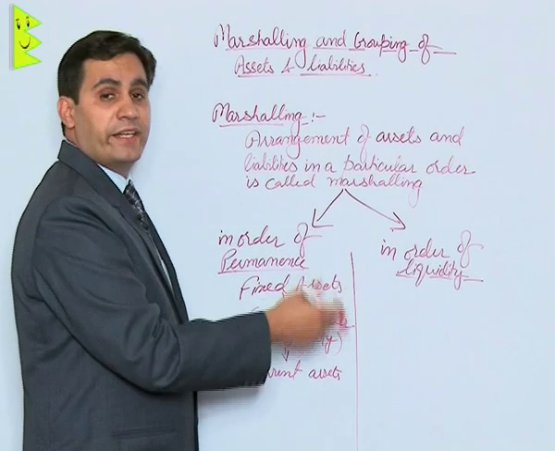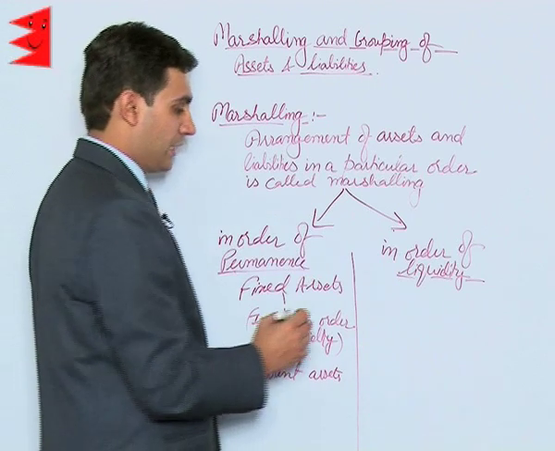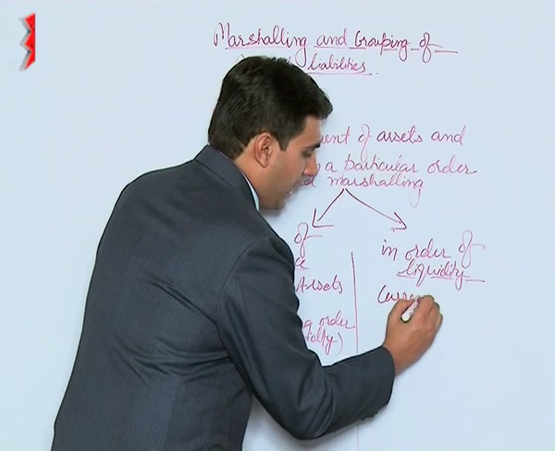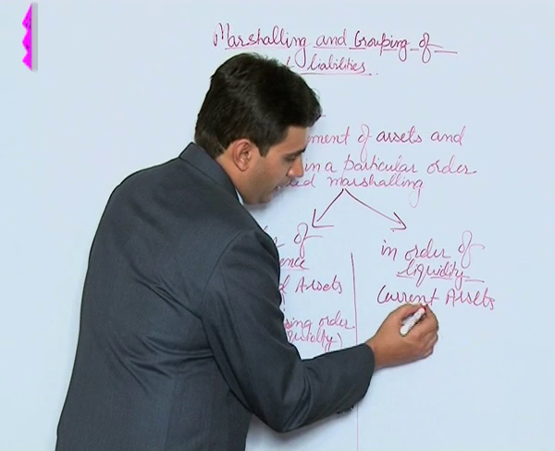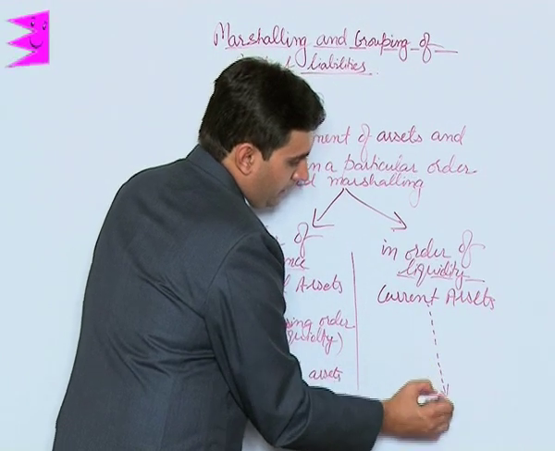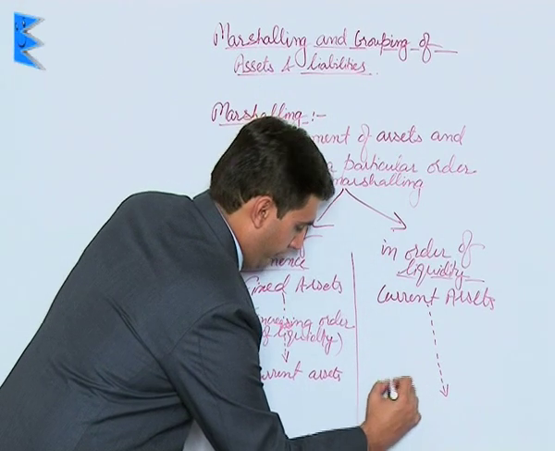In case of liquidity, it is exactly the reverse. That is, the current assets are put up at the top end of the balance sheet and then we go on to fixed assets.